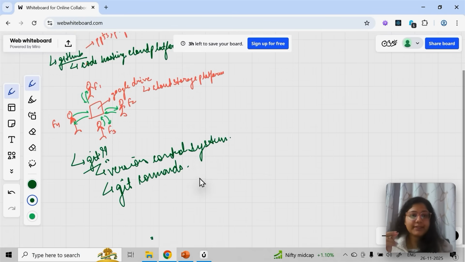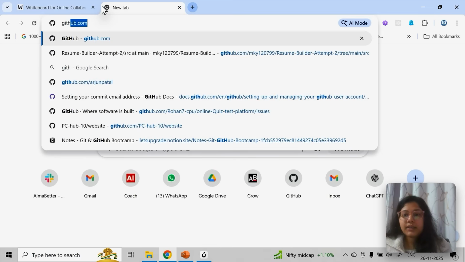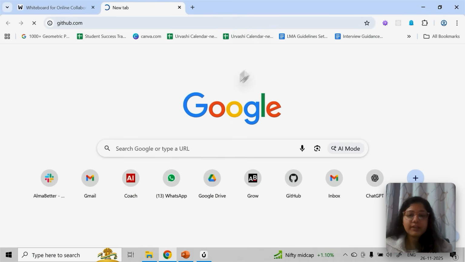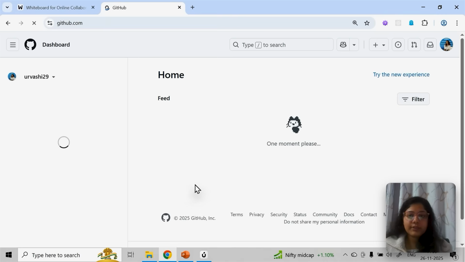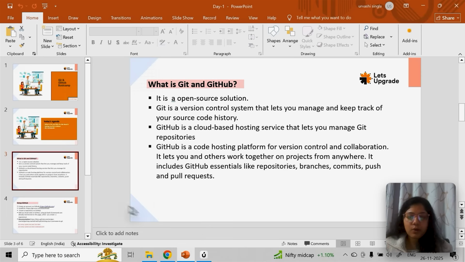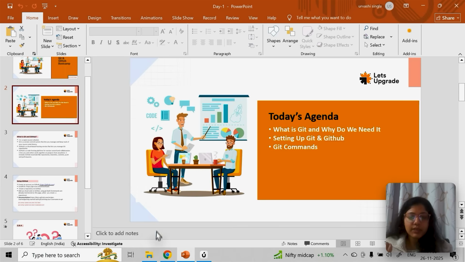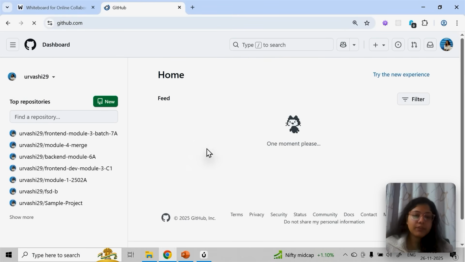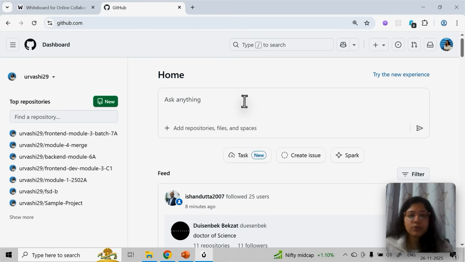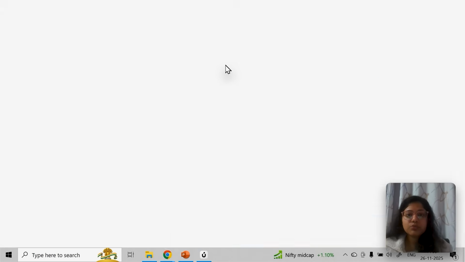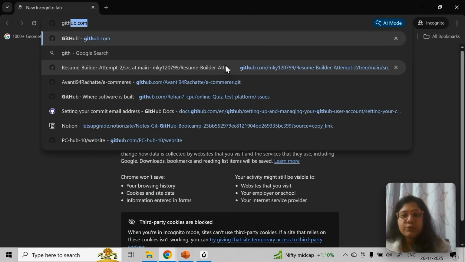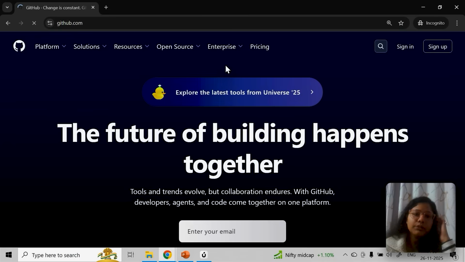Now let's start with the GitHub setup first. I'll show you my profile. I already have GitHub, but I'll guide you through how to create an account. All the links you can open right now, or you'll get them here also. I've already added everything in the PPT. This is how GitHub looks initially when you log in. Firstly, you are all supposed to create an account. I'll show you how to create one.